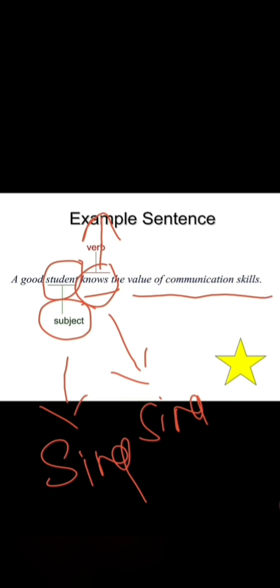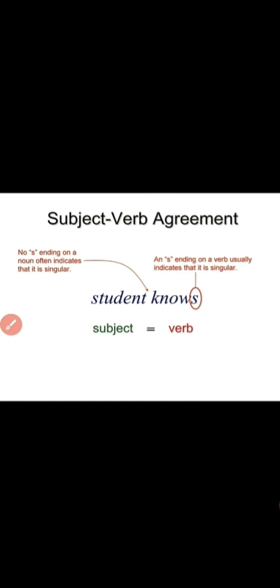So, the value of communication. Here is the example. Hope this thing is clear for you people, right? I'll go for the next slide. See here, just a few minutes back I told you, no. See here, student, knows. The difference, just try to understand subject verb, right or no?